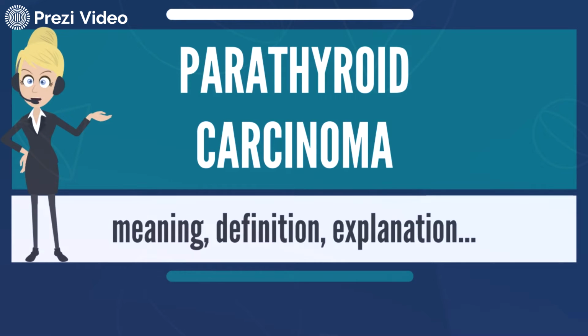Agents such as calcimimetics, for example cinacalcet, are used to mimic calcium and are able to activate the parathyroid calcium sensing receptor, making the parathyroid gland think we have more calcium than we actually do, therefore lowering the calcium level in an attempt to decrease the hypercalcemia.